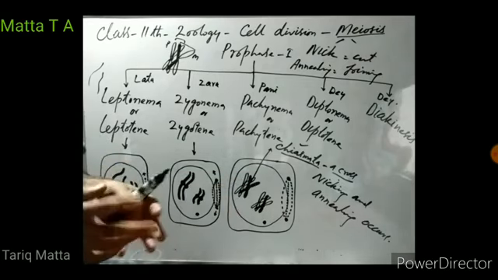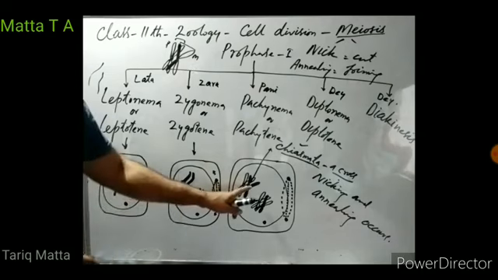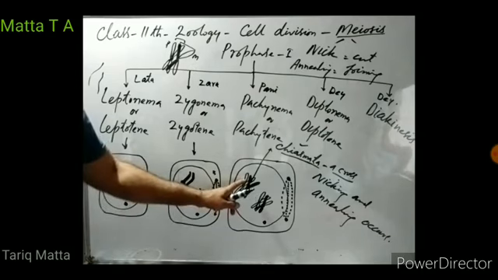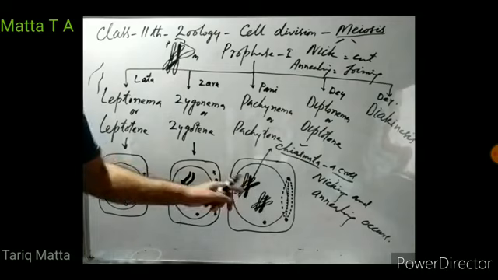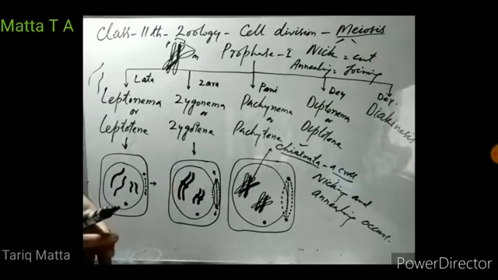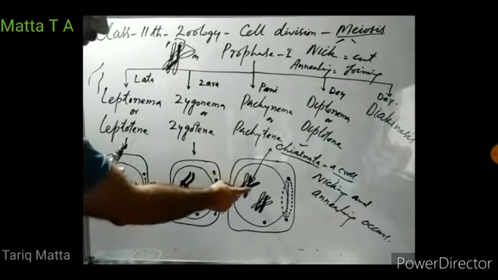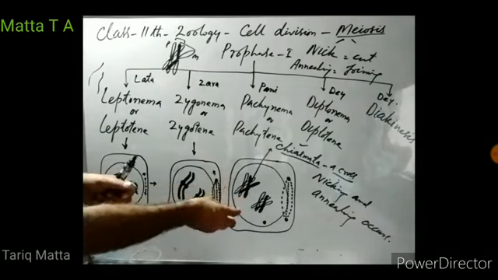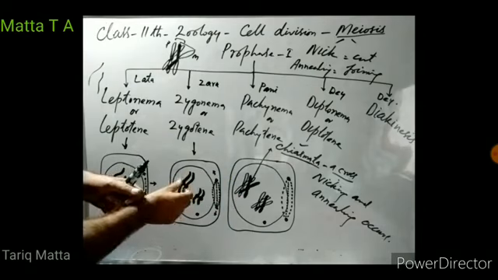So what happens in this nicking and annealing? Part of the chromosome which is shaded here is transferred to this chromosome which is unshaded. So homologous chromosomes exchange gene segments. This is one chromosome, this is another chromosome. They are similar in shape and size. So that is why we call them homologous chromosomes.